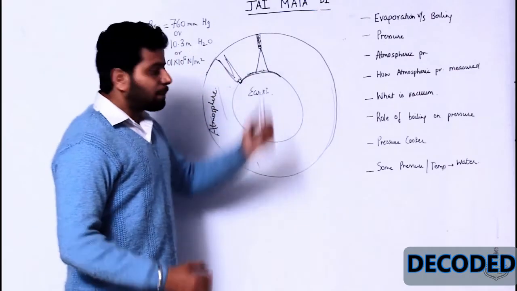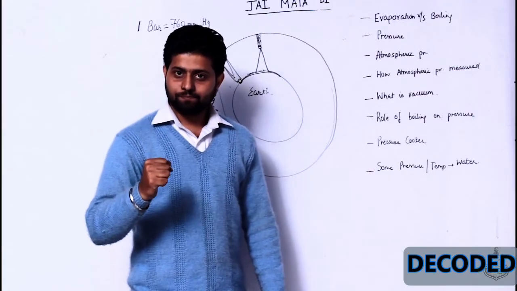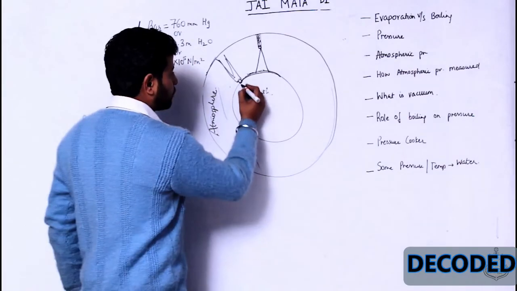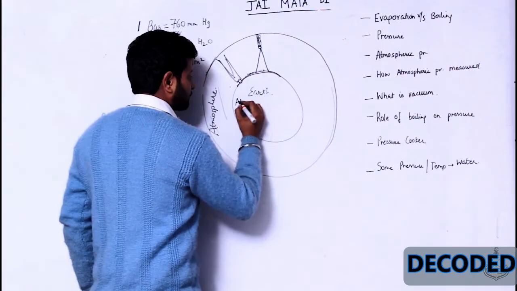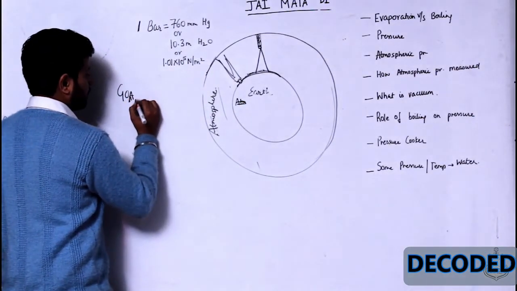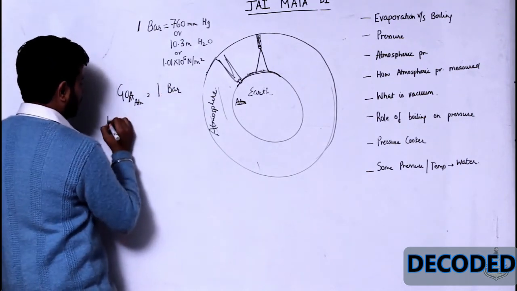So, when you go to the mountains, your atmospheric pressure reduces. Got it? So, if I'm in Goa over here, my atmospheric pressure is 1 bar. Okay? Now I am in Dehradun.